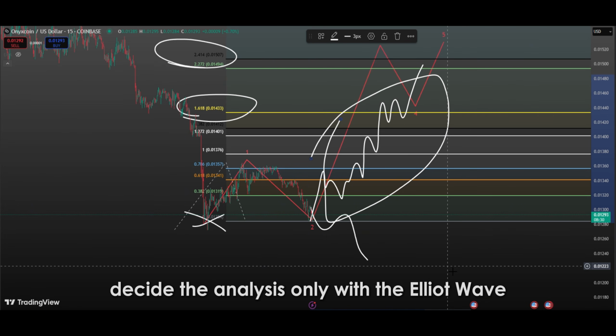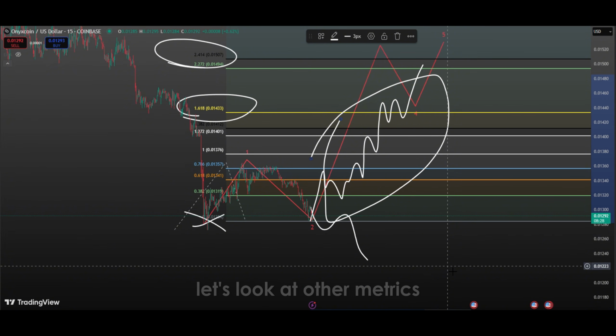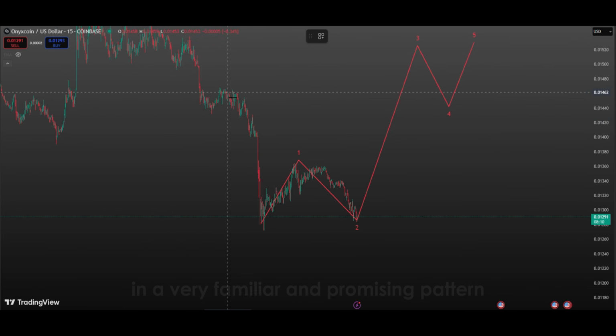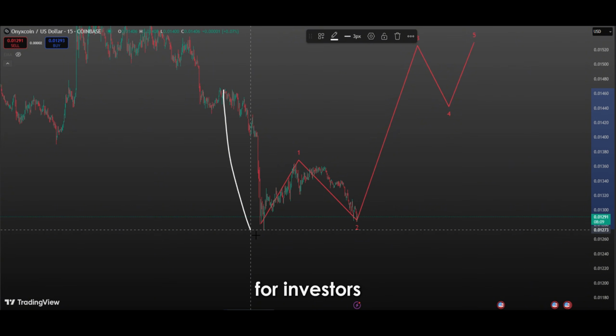But we cannot decide the analysis only with the Elliott wave. Let's look at other metrics. Keep watching. When we take a detailed look at the chart structure, we see that the price movements are shaped in a very familiar and promising pattern for investors.